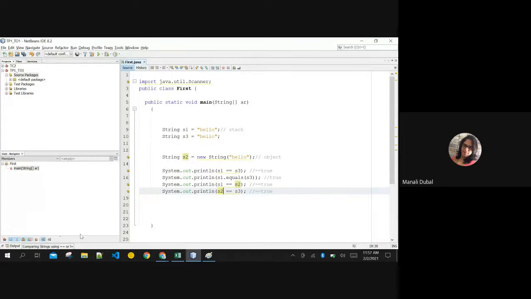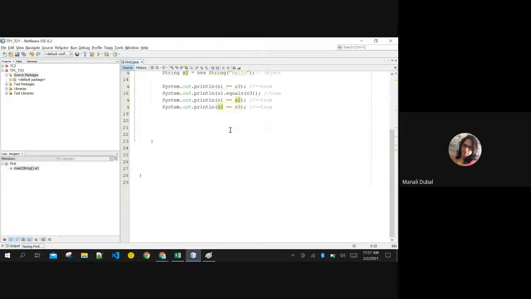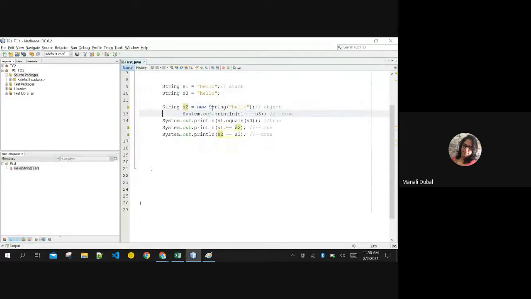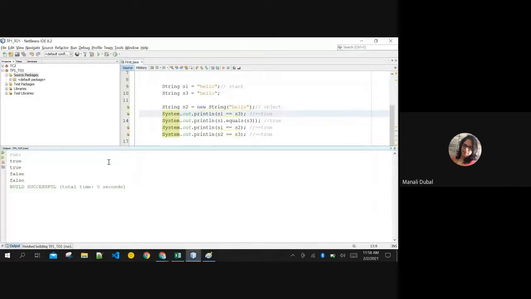See, let us see the output. Yes, see, these both have the same memory location, so it is printing true in the first case. In the second case, it is printing true because the contents are the same.